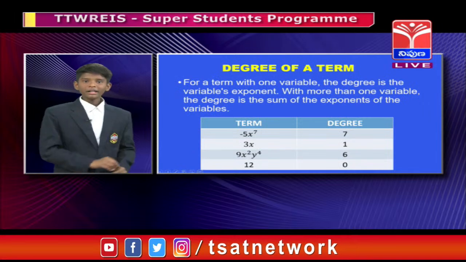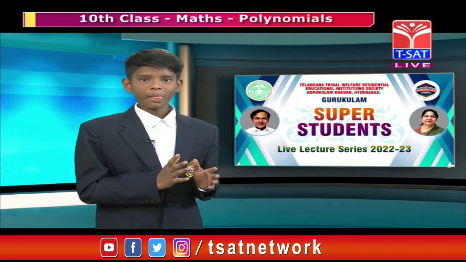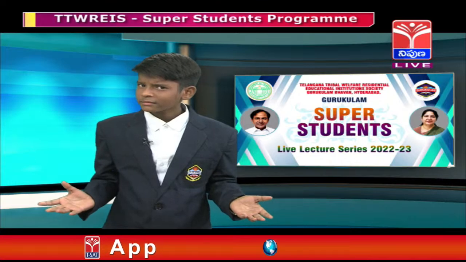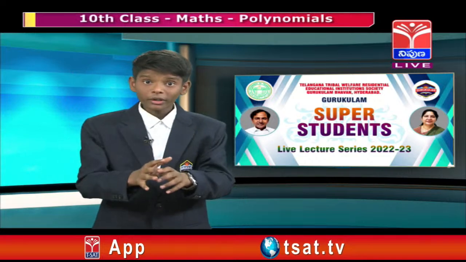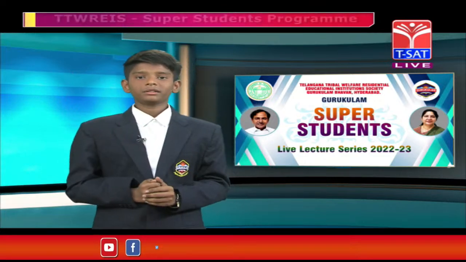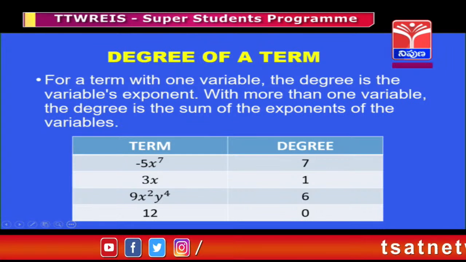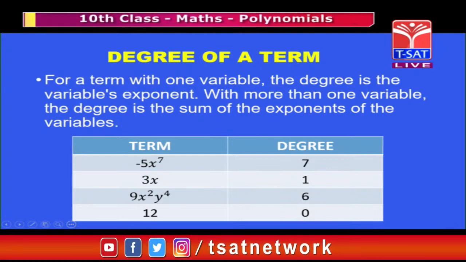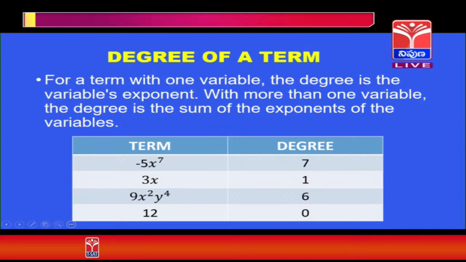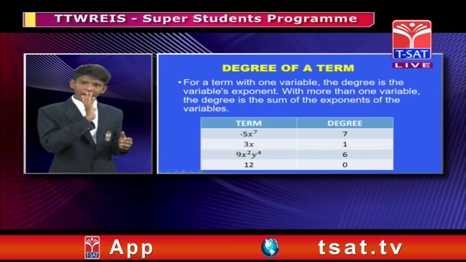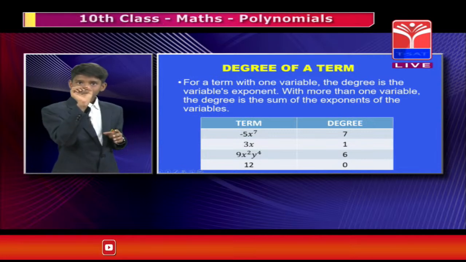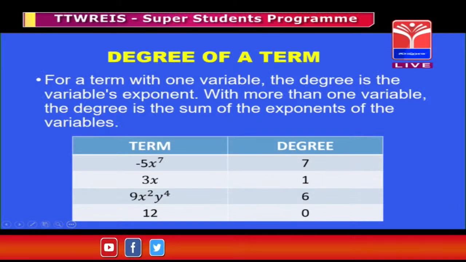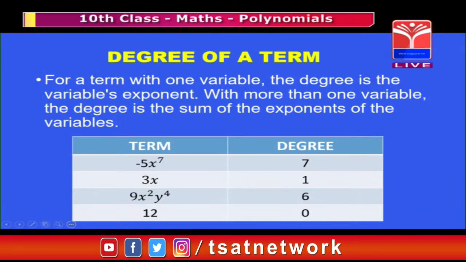Now let us discuss the degree of a term. So what is the degree of a term? The degree of a term is the sum of all the exponents present in the variables, my dear friends. Once again, the degree is the sum of all the exponents present in the variables. So let us see some examples. Here minus 5 x power 7. Here x clearly has exponent 7, that is positive, which means it is a polynomial term, and the degree of the term is 7, right?